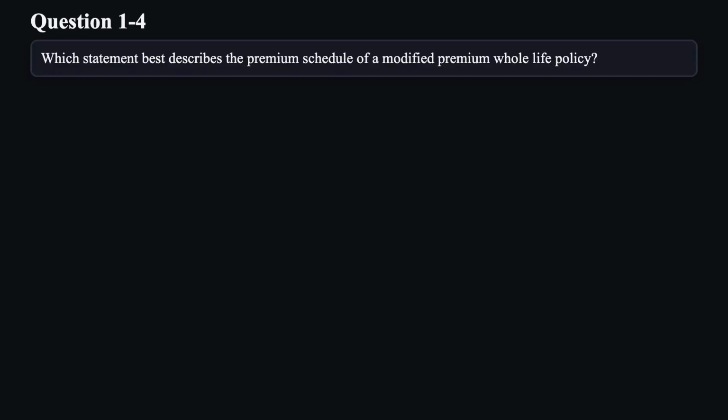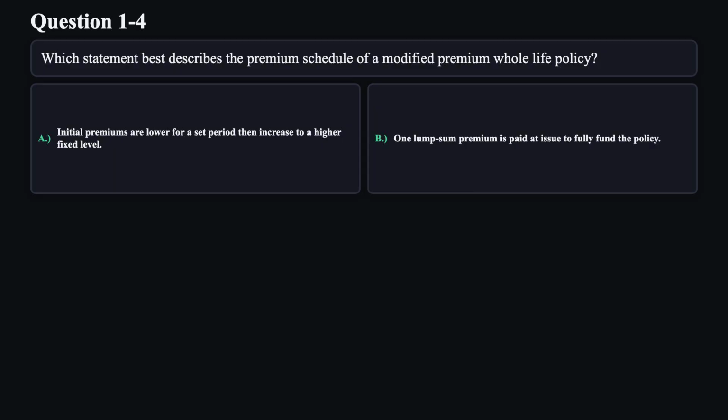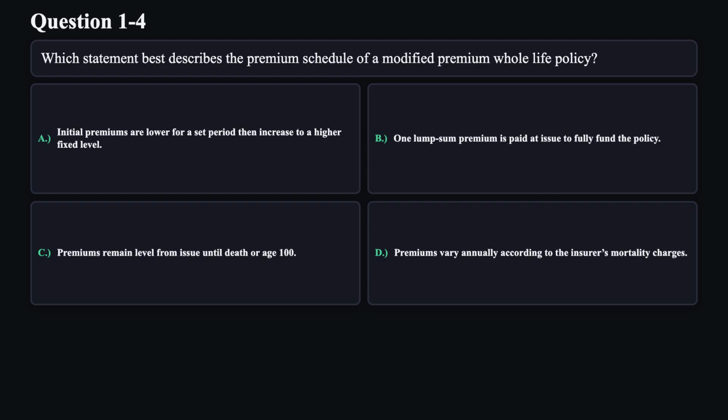Question 4. Which statement best describes the premium schedule of a modified premium whole life policy? A. Initial premiums are lower for a set period, then increase to a higher fixed level. B. One lump sum premium is paid at issue to fully fund the policy. C. Premiums remain level from issue until death or age 100. D. Premiums vary annually according to the insurer's mortality charges.